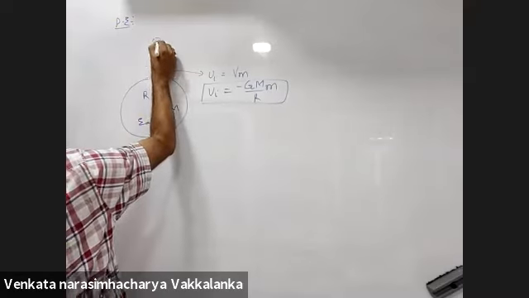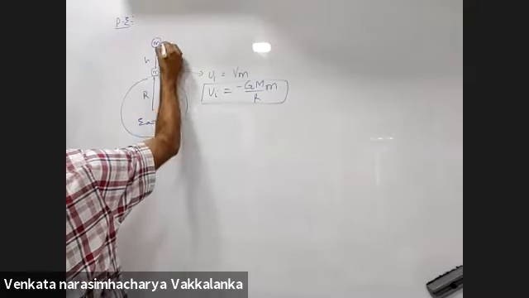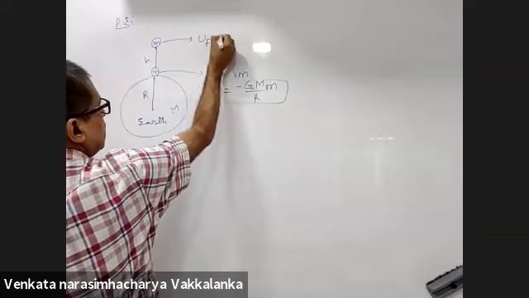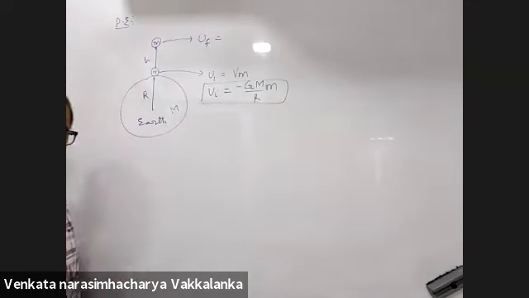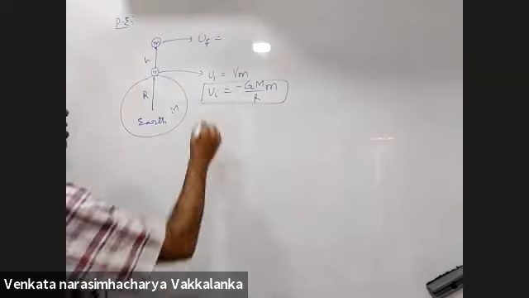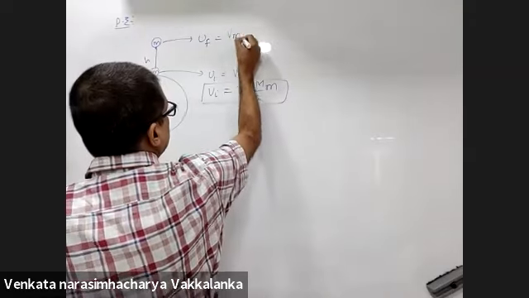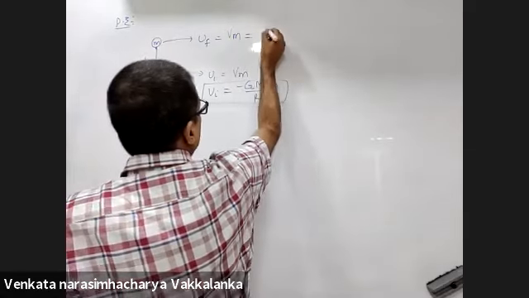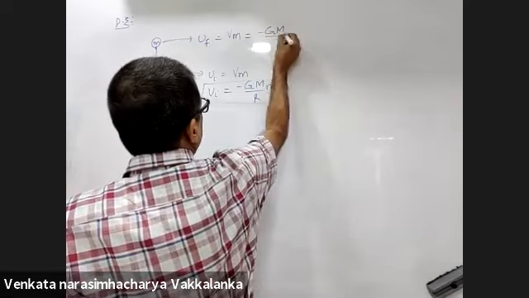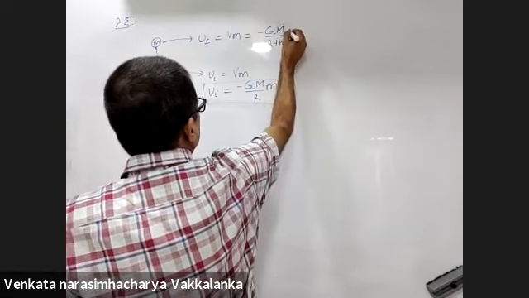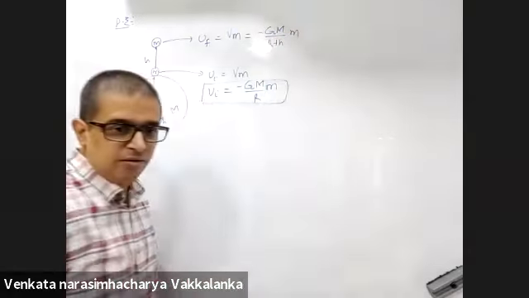Now at a height of h, what will be the potential energy? I'll call it U final. That will again be potential into small m, minus G capital M by R plus h, into small m. See if you're convinced.